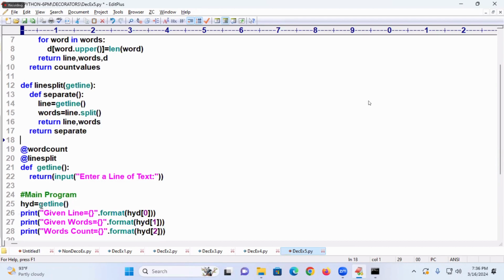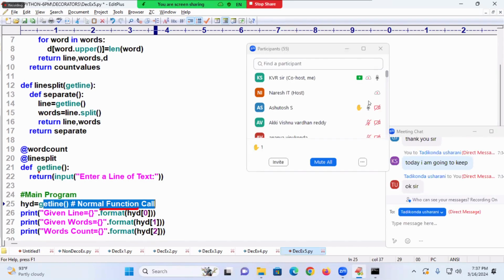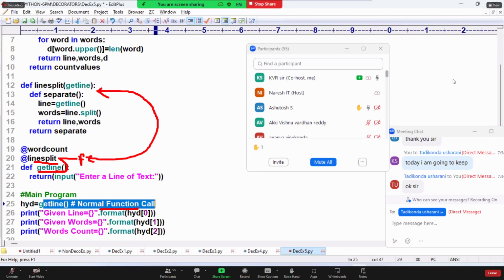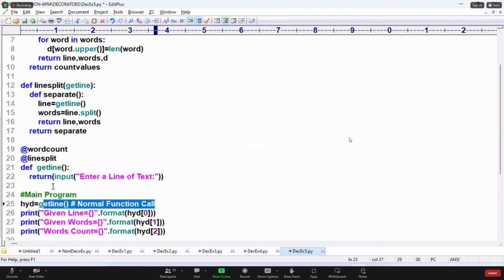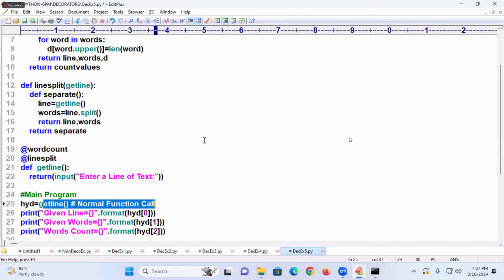Obviously, now when we are getting this function call, this is a normal function call. Before a normal function call, definition must be required or not? Before the function call, we have the definition, right? This itself is taken as a function call, that's why I defined this. So that is mandatory. Otherwise, you will get a name error. Okay, got it. Thank you, sir.